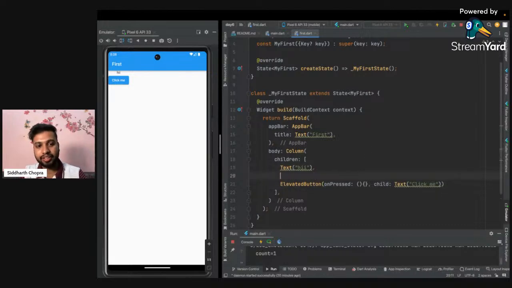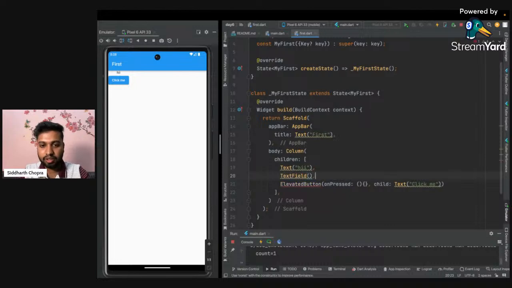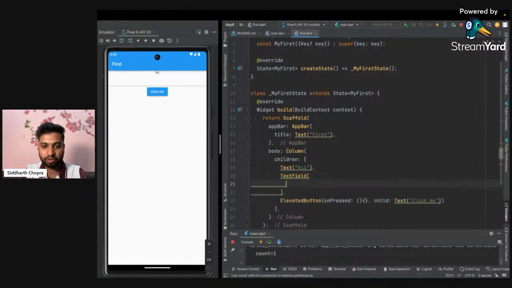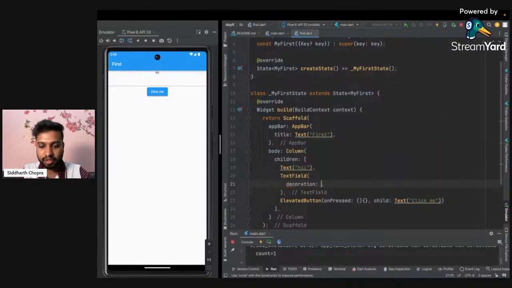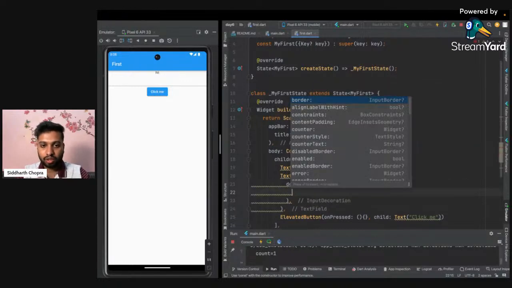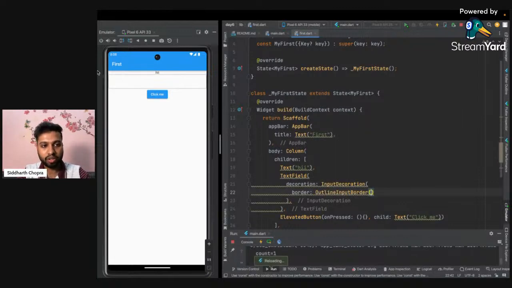Apart from that, let's add a text field also in between it. So here we have a TextField. Press Control S. So here we have a text field. Initially it is not looking good, but we can set a few different properties here. Like decoration, we can set decoration, and it supports InputDecoration. Border, we can give it OutlineInputBorder, so that it will have a good looking border here.